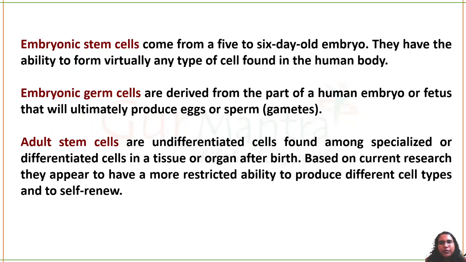Embryonic germ cells will produce egg and sperm. Adult stem cells are undifferentiated cells in our body; whenever there is cell damage, these stem cells will differentiate and repair the damage. But their reproduction ability and differentiation ability is very limited.